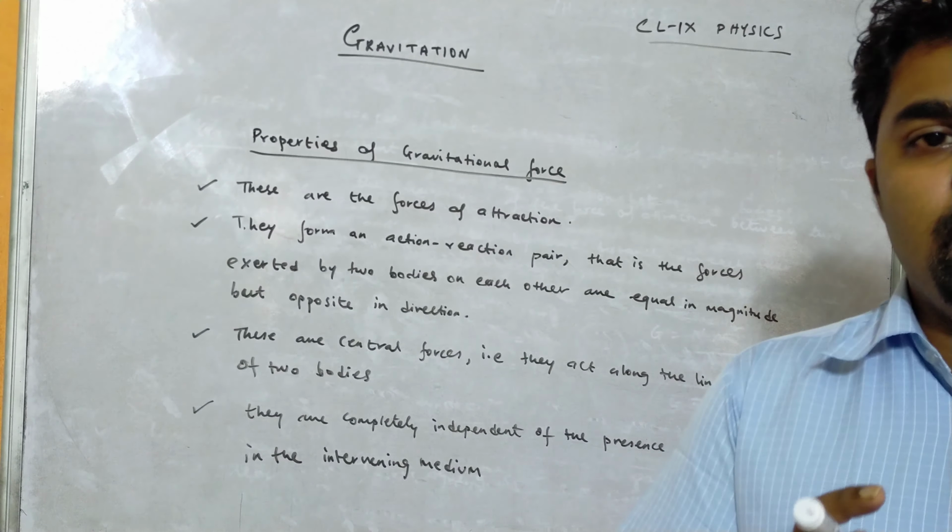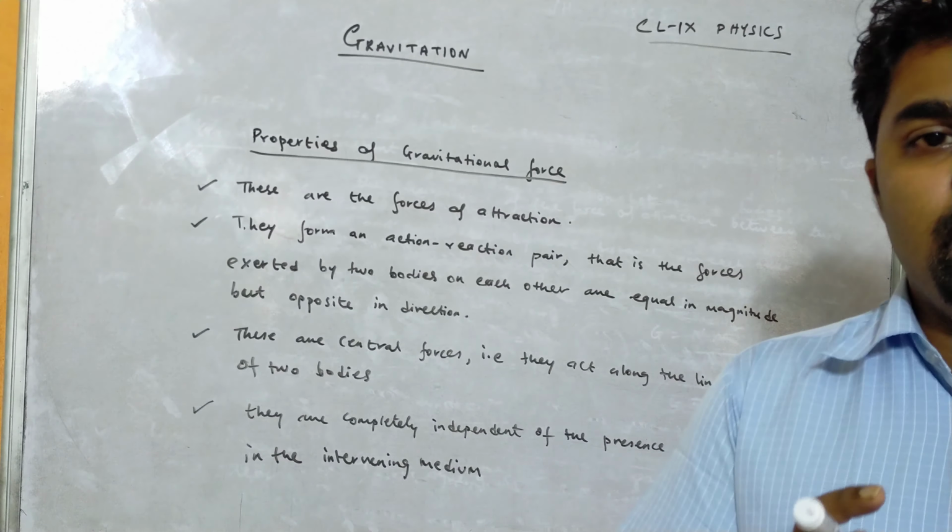So what is the difference between small g and capital G? Capital G we have seen, it is called the gravitational constant, whereas small g is the acceleration due to gravity, right? In Newton's law of gravitation, there is a force of attraction between two bodies. But if out of two bodies one of the bodies is Earth, then we say that gravitation is gravity.